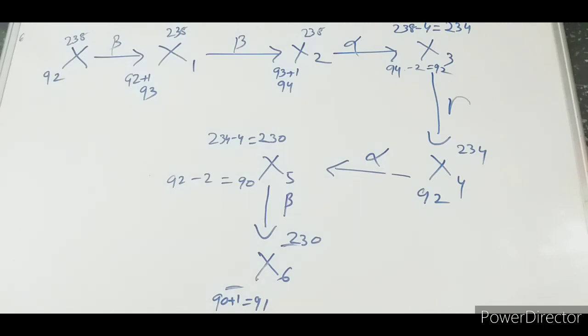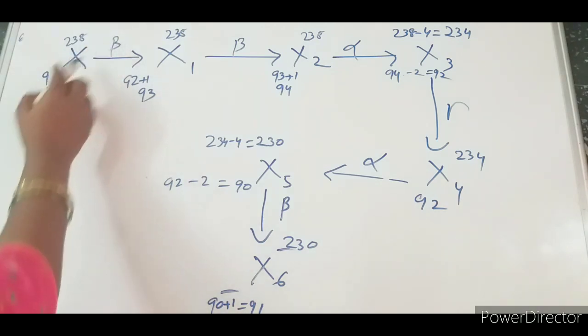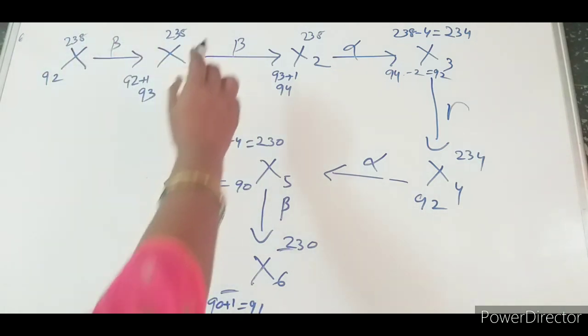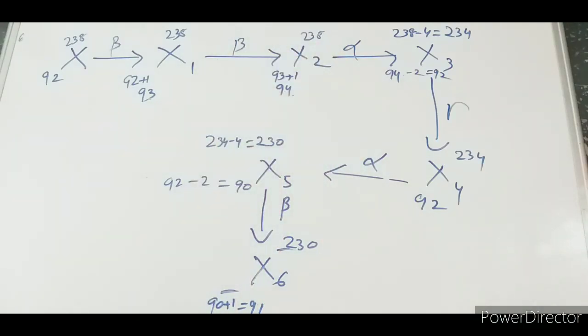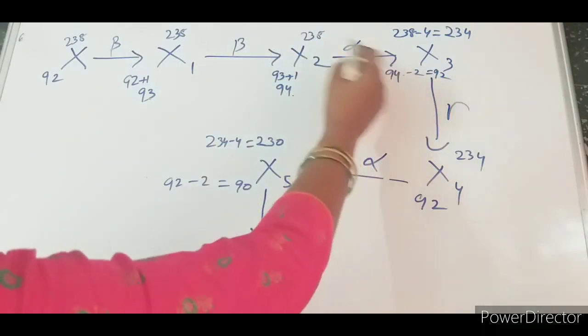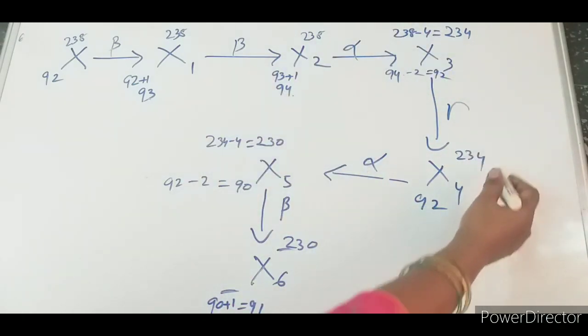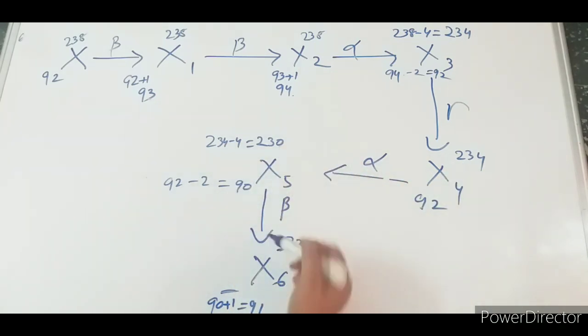Okay, now let me check. Here 92, beta emission plus 1, it comes 93, 238. Again beta, so it should be 94. So atomic mass same, 238. Alpha minus 2, 92. Then it will be 234. Yes. Then gamma, 92, 234. Alpha, it should be 90, 230. Yes. It will be beta emission, so this one will be 91, 230.